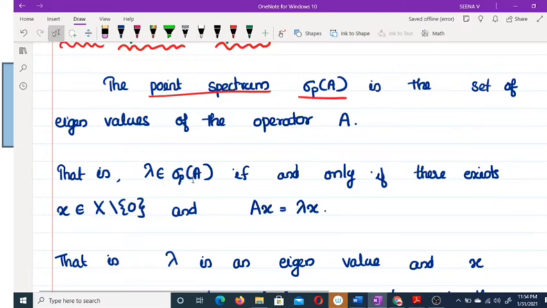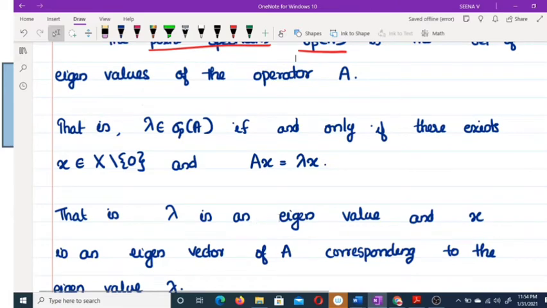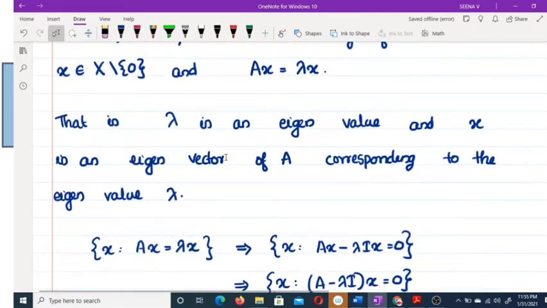So lambda belongs to sigma p of A if and only if lambda is an eigenvalue, which means, as you already know the definition, there exists an x not equal to 0 such that Ax equals lambda x. So the collection of all these eigenvalues is called the point spectrum. Clear? So lambda is an eigenvalue and x is an eigenvector of A corresponding to the eigenvalue lambda.